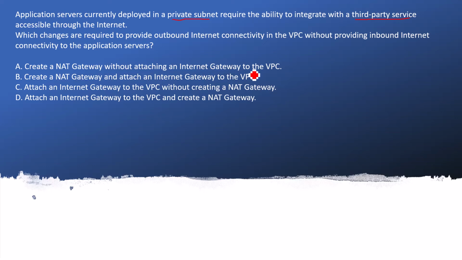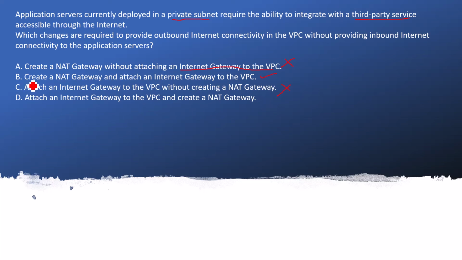It is saying that without attaching an internet gateway to the VPC. So internet gateway is required. So if it is saying that without, then of course this is the wrong answer. Without attaching the internet gateway, there is no use if you are configuring NAT gateway. Create a NAT gateway and attach an internet gateway to the VPC. That is correct. Like you have created a NAT gateway and internet gateway is available in the VPC. Attach an internet gateway to the VPC without creating a NAT gateway, that is not possible. Attach an internet gateway to the VPC and create a NAT gateway.